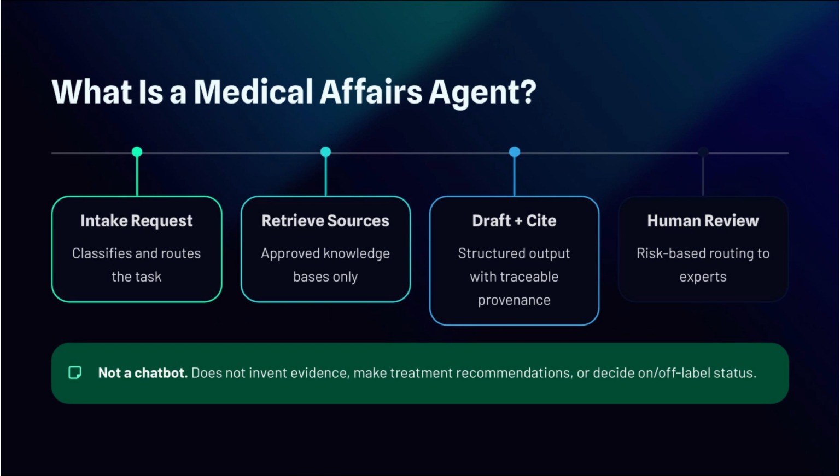A chatbot answers questions. A medical affairs agent completes a controlled task. It can intake a request, retrieve relevant approved sources, draft a response in a required format, attach citations, run policy checks, and route it for human review based on risk. It does not invent evidence. It does not make treatment recommendations. It does not decide what is on label or off label. It operates inside an environment where the sources and rules are predefined and where every output has traceable provenance.